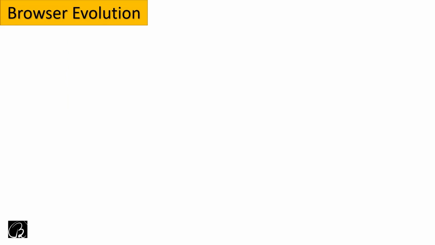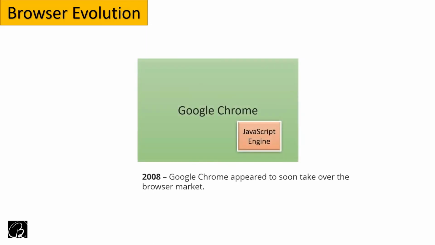Then in 2008, Google Chrome appeared. I guess almost all of us are using Google Chrome as our primary browser, right? It has something special in it, some kind of different algorithm. The JavaScript engine that I'm showing in a different color has something special in it. The JavaScript engine inside Google Chrome is quite a bit more powerful than the other JavaScript engines, and that is why it was a very popular and powerful web browser. Because of that, Google Chrome won the browser war.